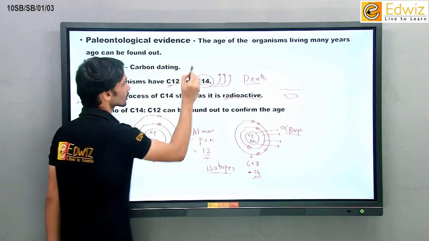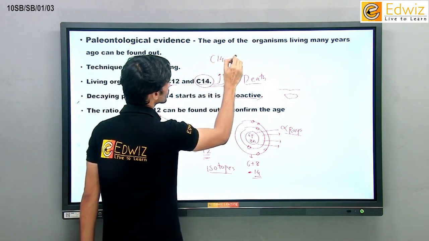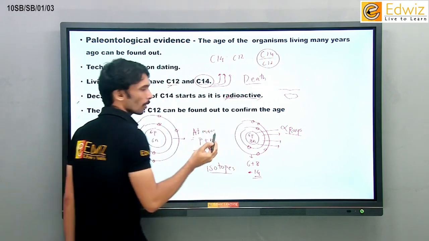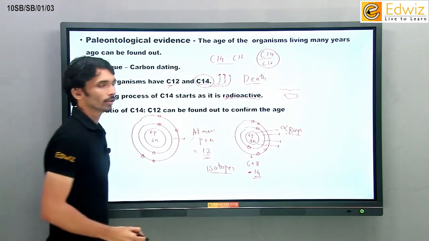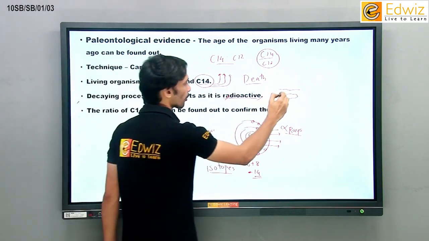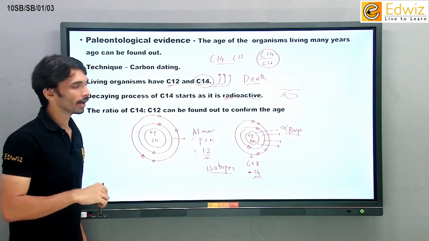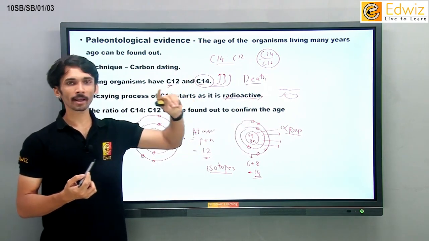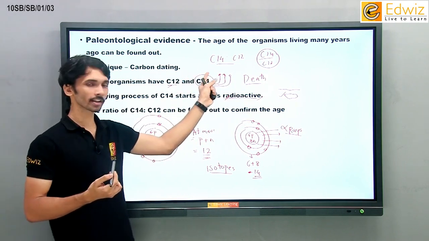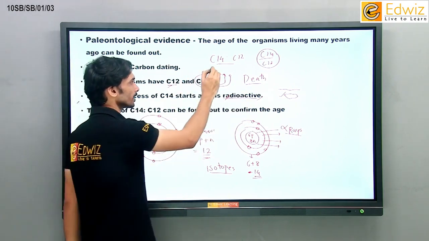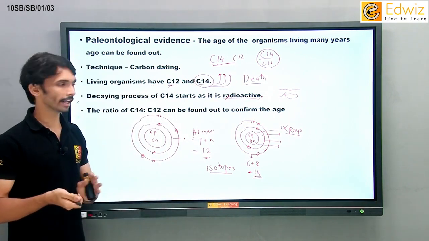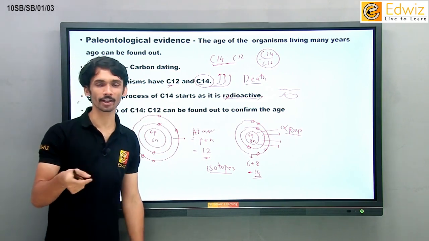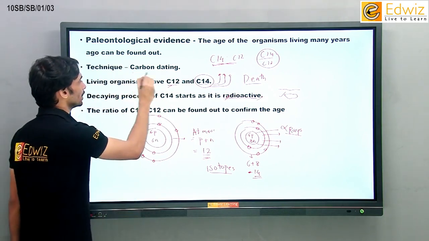What we have to do is just find out one ratio, C14 is to C12, which means the amount of C14 upon the amount of C12. Once you find out the ratio, you can get to know how many years ago this dead body died. Likewise, if you get the bones of a dinosaur here, if you get the fossil of a dinosaur here, inside the dinosaur's bones you only have to check how much carbon 14 there is and how much carbon 12. Once you get to know that number, you can easily find out the actual age of that fossil, how many years ago that fossil was present in the soil, how many years ago that dinosaur died. This is called carbon dating.